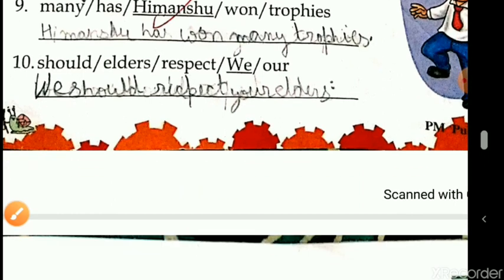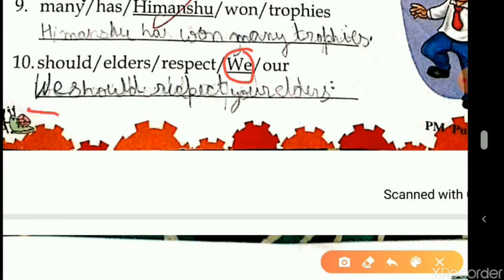Should elders respect we are? There are 5 words, so we need to ensure that when we frame the sentence in the correct order, we should also have 5 words. We'll be starting with "we" as it has been underlined. We should respect